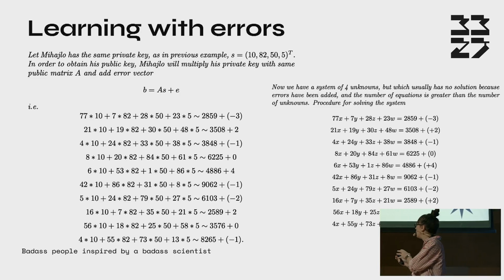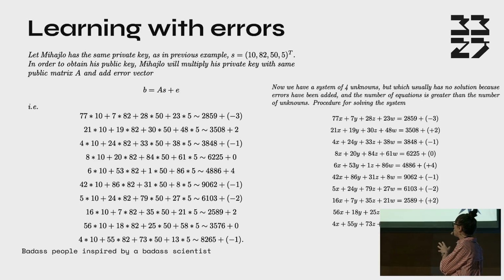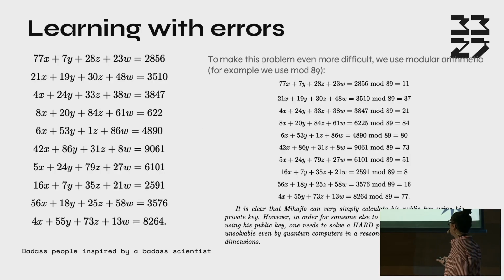For example, here we use errors that are from the range from -5 to 5, okay? And we will obtain the new public key of Mihailo, okay? And if someone wants to calculate the private key of Mihailo using the public key, that person needs to solve this problem. Okay. So we have 4 unknown variables and 9 equations.